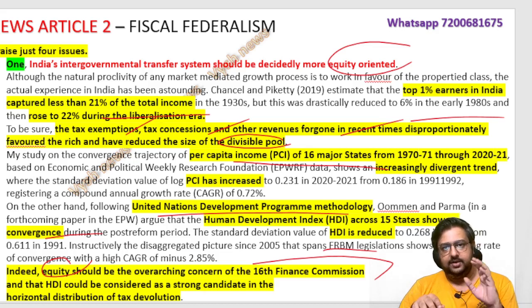This concept I have already explained in detail. The 15th Finance Commission, all the previous commissions, their chairman names, everything is covered in detail. So if you did not watch that, it's a loss for you. You have to watch that. Every time we cannot explain all the history.